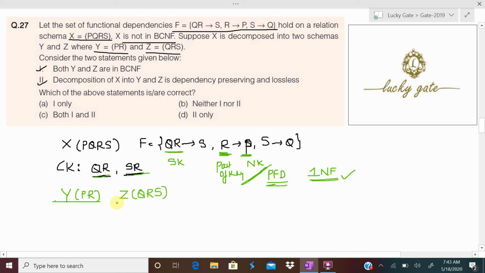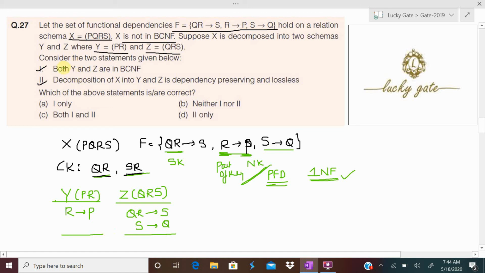Now we have to decide what dependencies are satisfying on Y and Z and what is the normal form of Y and Z. Y and Z will take the dependencies from X because X is divided into Y and Z. Now X is having three dependencies: QR to S, which you can see in the Z relation; R to P, which you can see in the Y relation; and S to Q, which you look in the Z relation. Why? Because attributes pertaining to the dependencies are there in the respective relations.